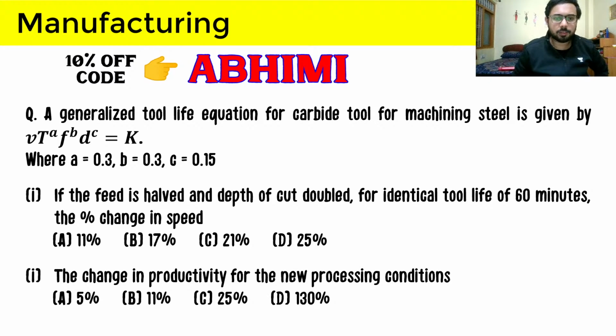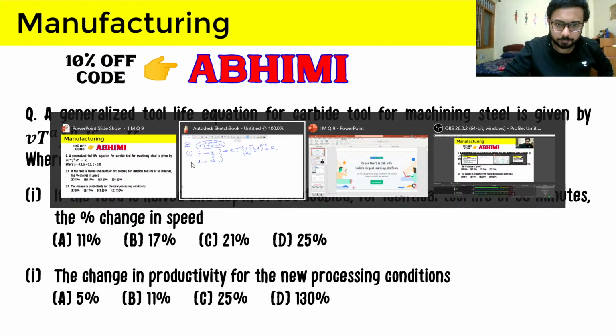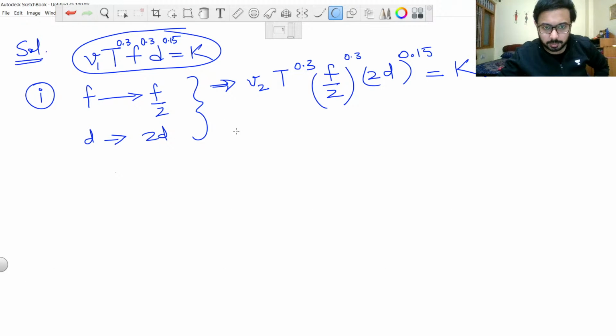So what will be the value of percentage change in speed, which is asked in the first part of the question? The answer given by Benny is 17%, which is the B option. Let us see if that is the correct answer or not. So here I will do this question in a way in which we do the least calculation, which is the fastest way.